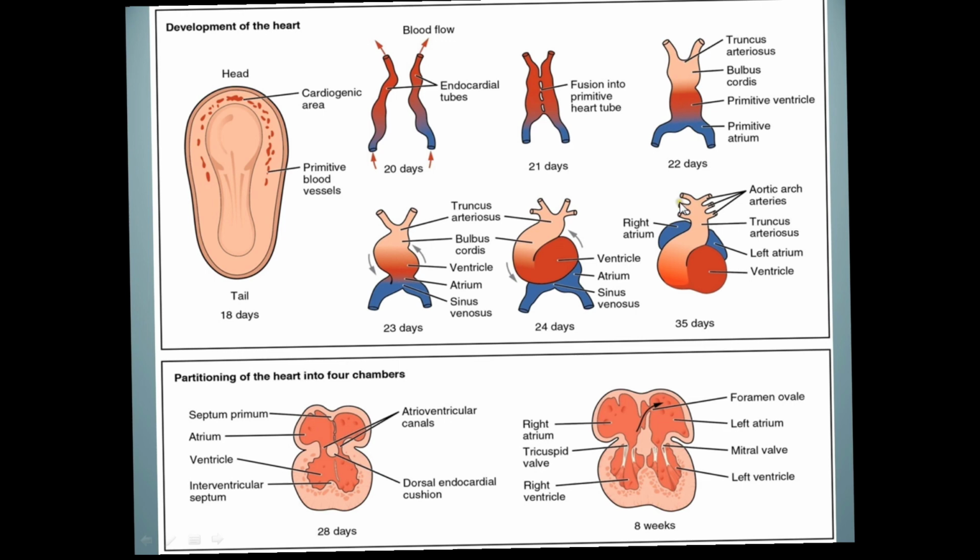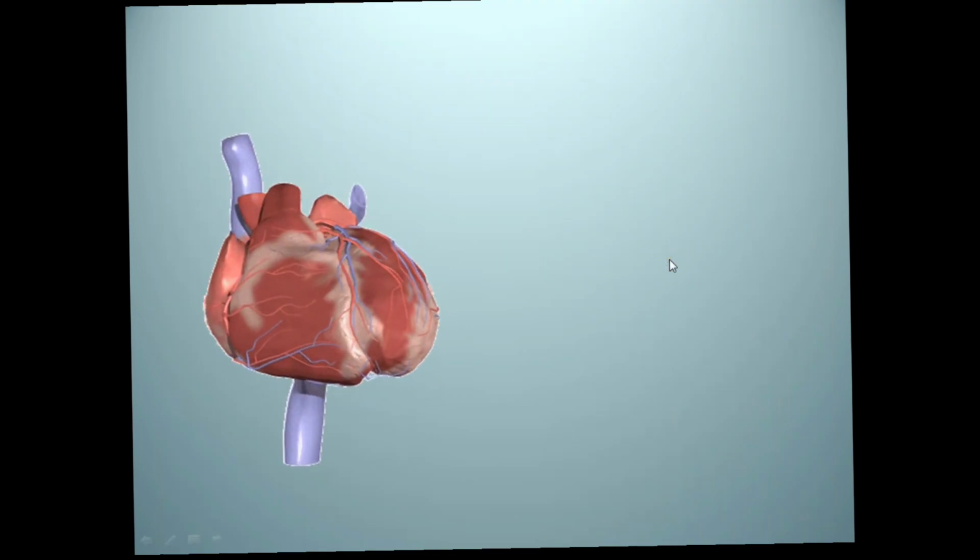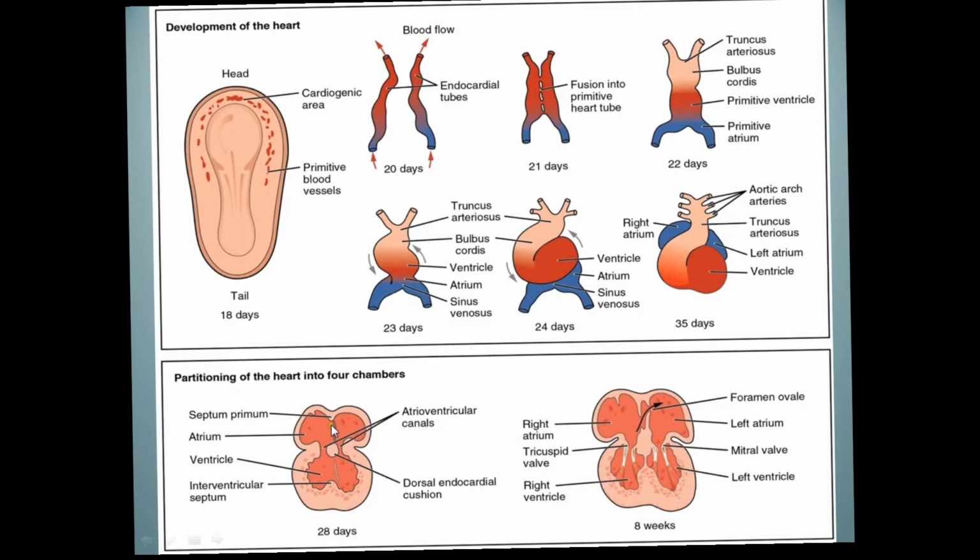Then the primitive atrium, then the primitive ventricle, bulbus cordis. Then the bulboventricular loop is formed because of increased proliferation. This part protrudes out into the ventral aspect and moves the venous end dorsally and divides the venous end into two, right and left horn, but they are interconnected at the common atrium. Then this atrium is again divided by the appearance of the septum primum and the ostium primum. Then the ostium secundum develops and the septum secundum develops to give the outflow of the blood from the right atrium to the left atrium.